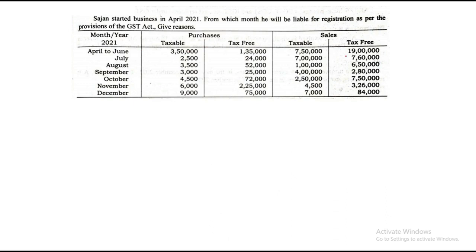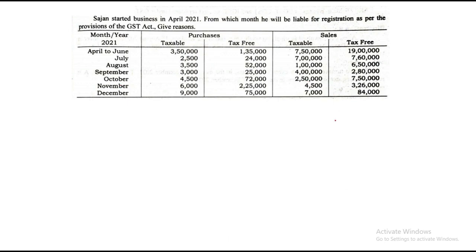Now remember one thing. In order to get the threshold limit, we need aggregate turnover. That is nothing but the total of sales. So purchases are not included at all. The first two columns are just dummy, not required. It won't appear in our solution. What will appear will be only the months, the taxable sales and tax-free sales.